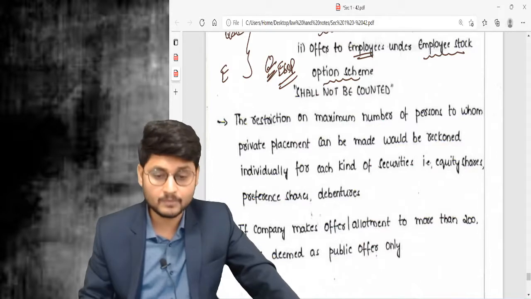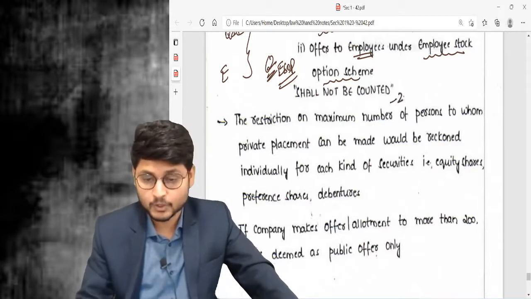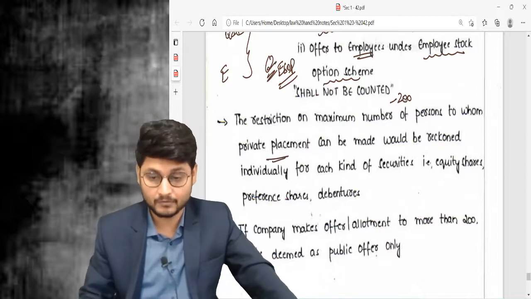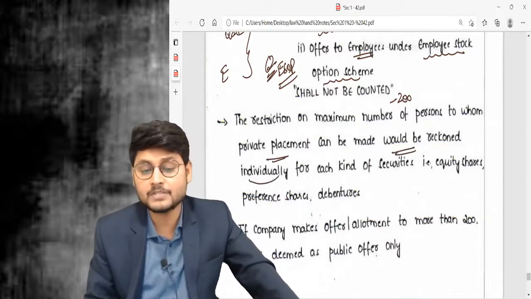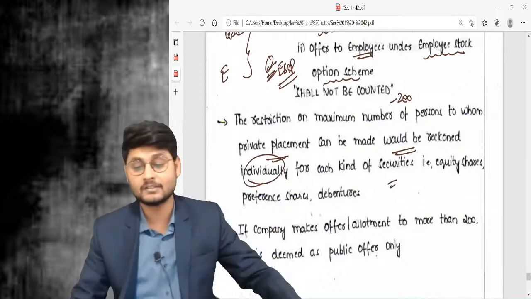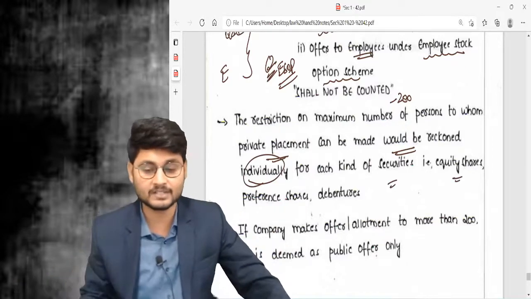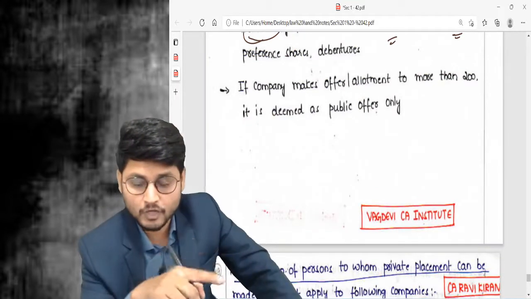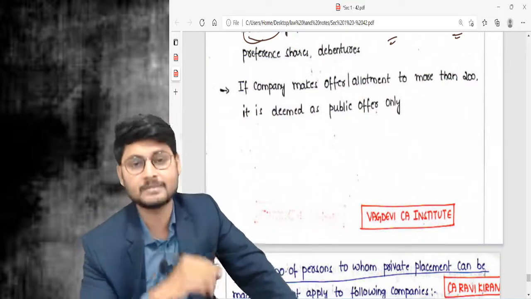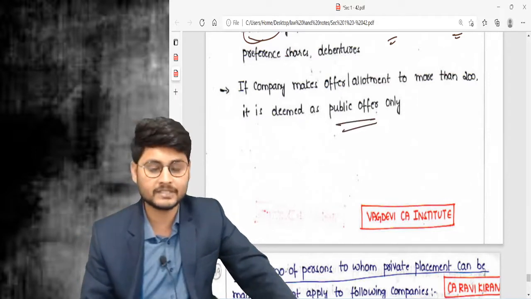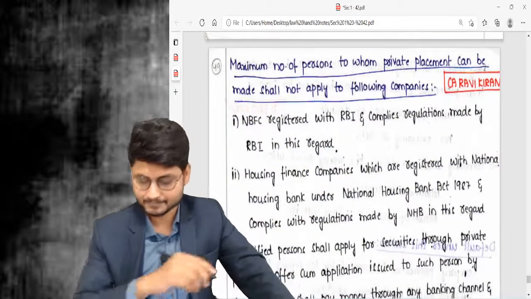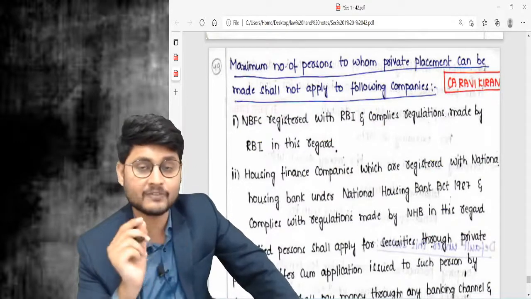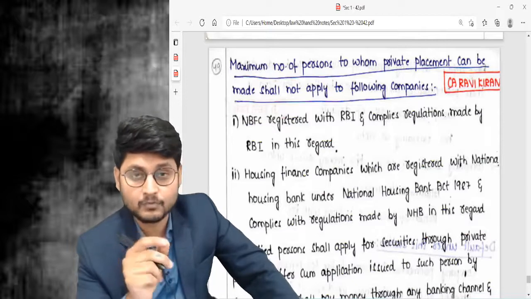You all know the restriction on the maximum number, that is 200, to whom private placement can be made. It is reckoned individually for each kind of security. For equity shares it is 200, for preference shares it is 200, for debentures it is 200. And if the company makes an offer or allotment to more than 200, it is deemed a public offer. That also we know.